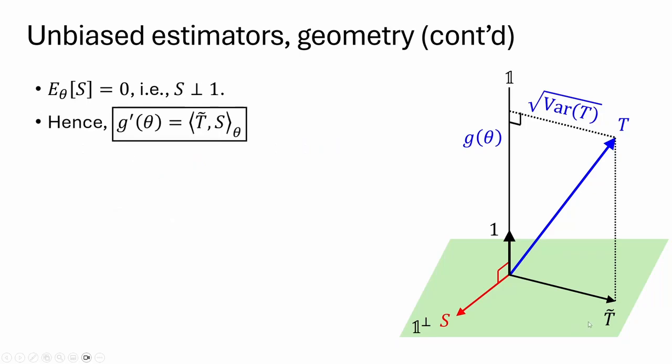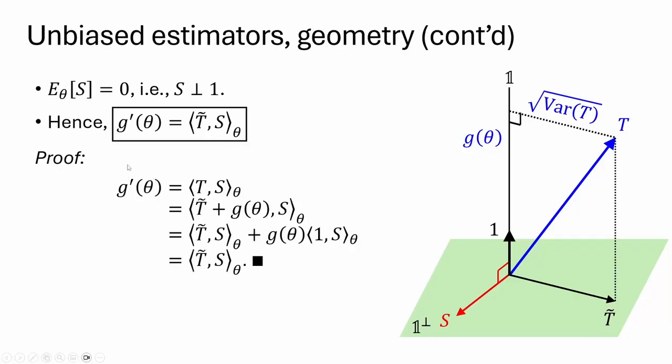So now we have two vectors, t tilde and s, living in the orthogonal complement of 1. And here's the proof. We just showed earlier that g prime of theta is the inner product of t and s. We can write t as t tilde plus g of theta, and then expand using the bilinearity of the inner product. So we have the inner product of t tilde and s, plus g of theta times the inner product of 1 and s. The inner product of 1 and s is 0, which finishes the proof.